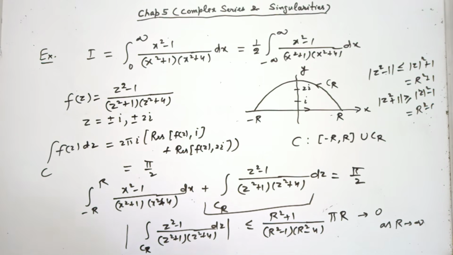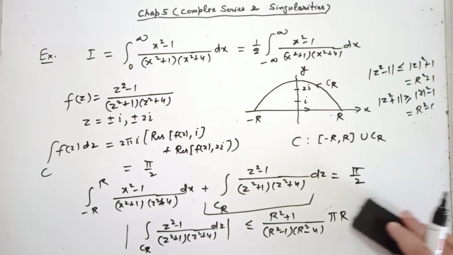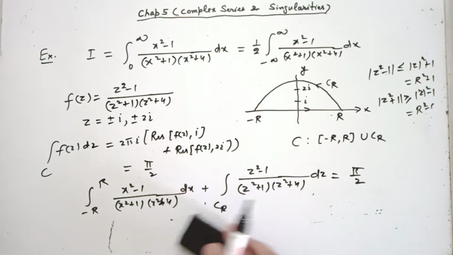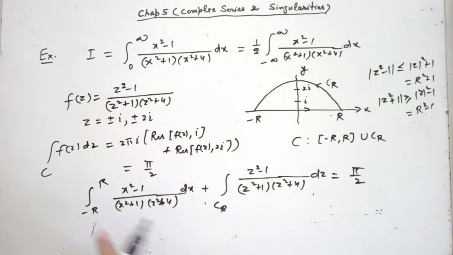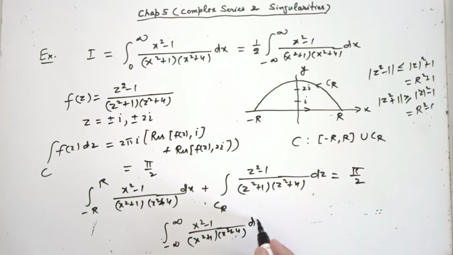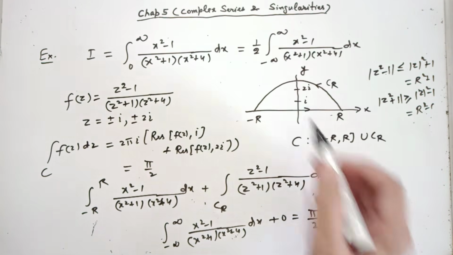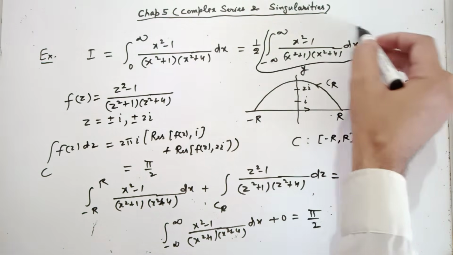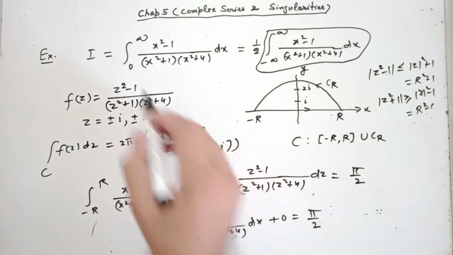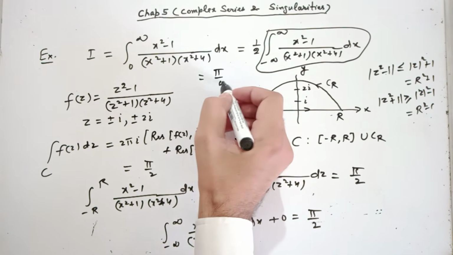So in the limit r tends to infinity, what happens to the left hand side? In the limit r going to infinity, the left hand side becomes the integral from minus infinity to infinity of (x square minus 1) over (x square plus 1) into (x square plus 4). The first integral is fine in the limit r going to infinity. The second you have checked goes to 0. So you see you have solved this part. You have found the value of this integral. So what is the answer of the original integral? Pi over 4.